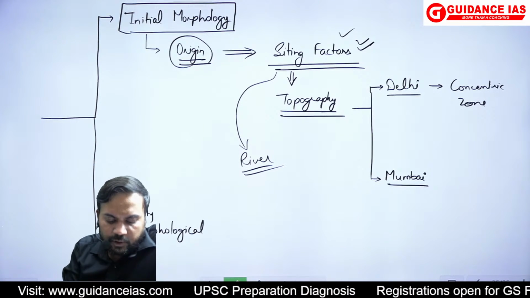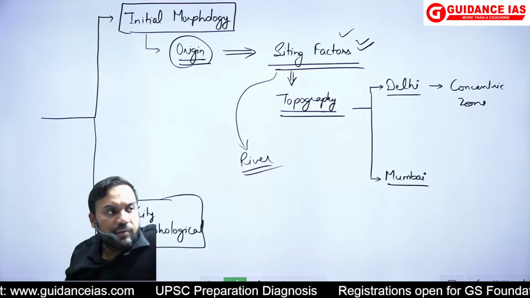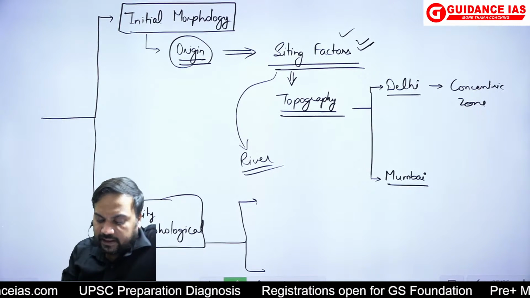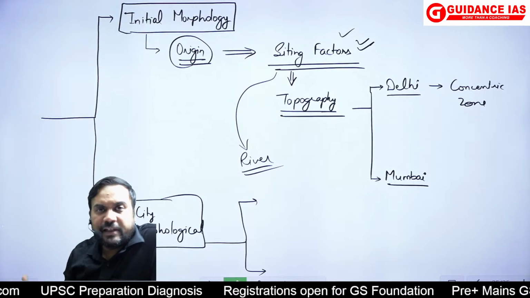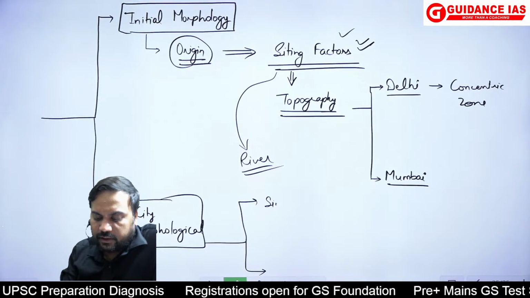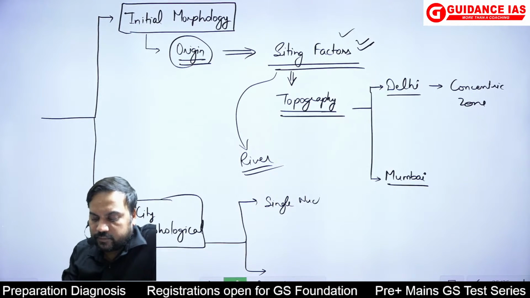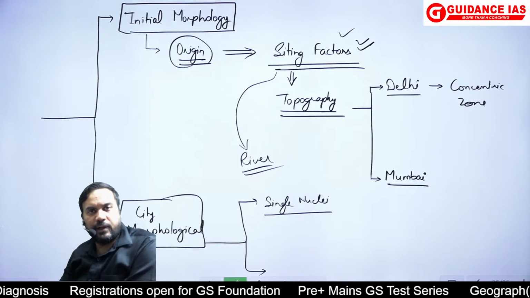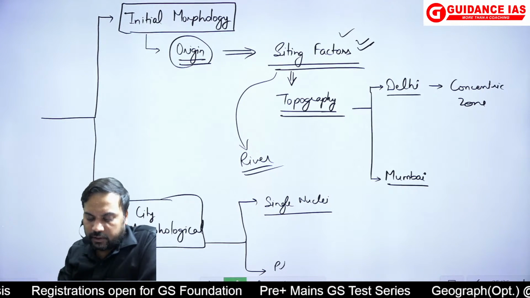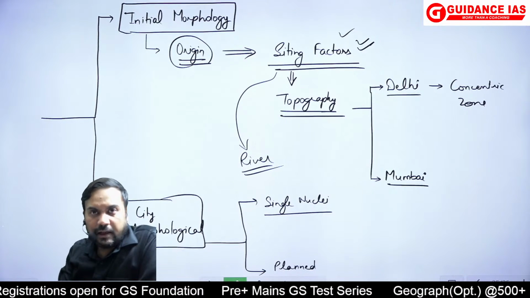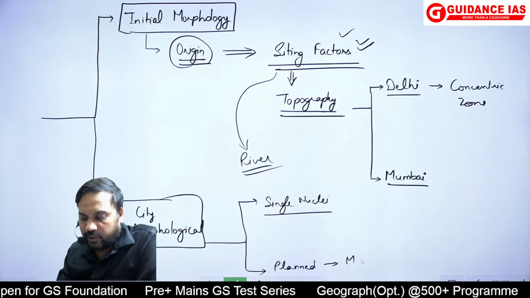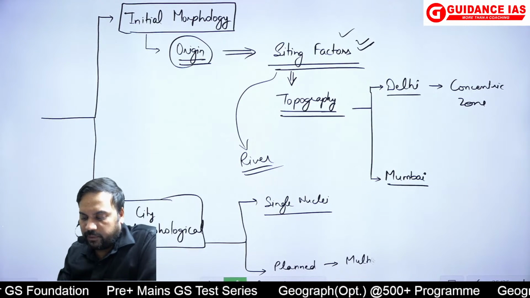हमने city morphology पढ़ा है, तो city morphological factors can be there. For example, tell me, can we say that there can be two type of basic cities? One is the one which grew from a single nuclei. In single nuclei city, the pattern of growth would be what? It would be different. If it was a planned city and the morphology was planned from before, if you talk about it was the multiple